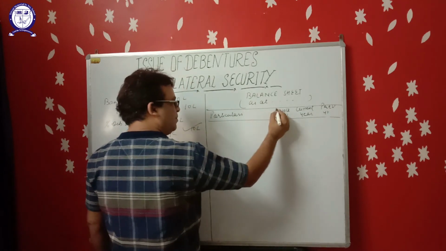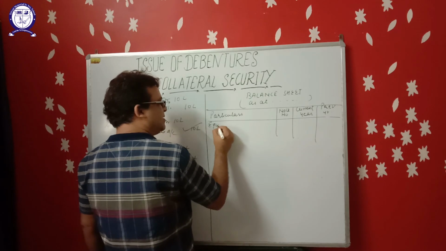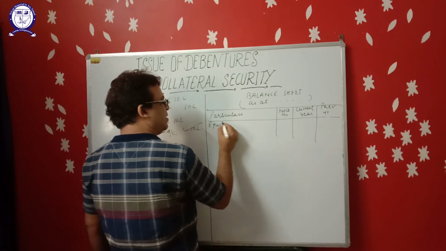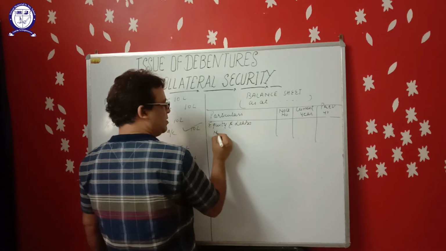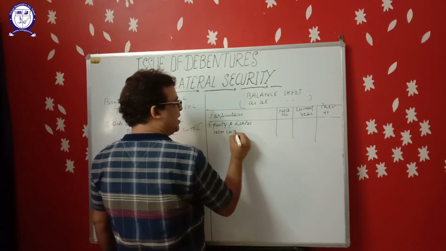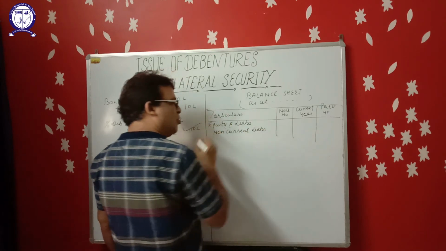First of all, equity and liabilities. Non-current liabilities, because debenture is a non-current liability.